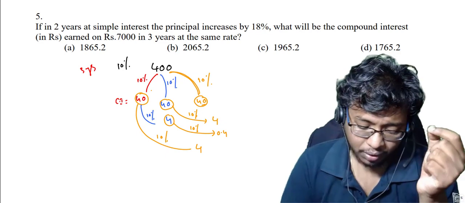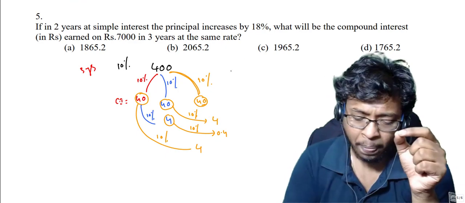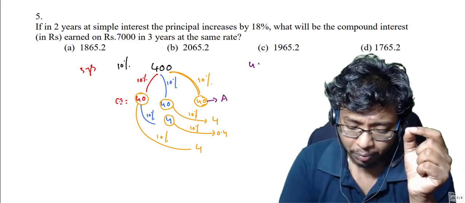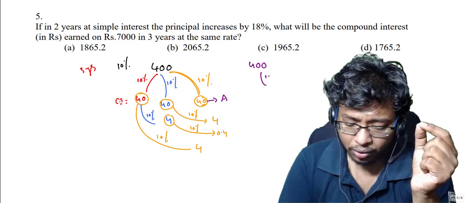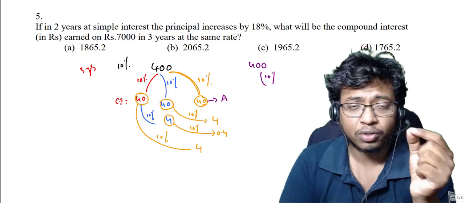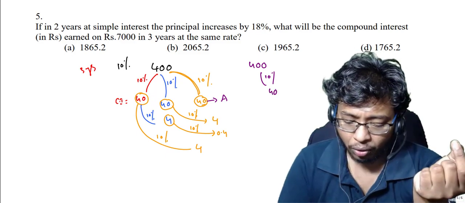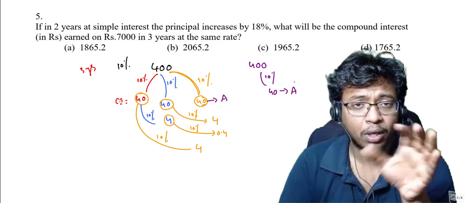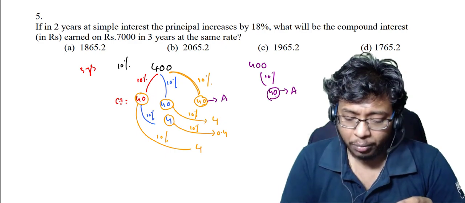Now if you see here, for your convenience I will mark them. I will mark this one as A. A means what? Suppose my principal is there, and on my principal I am calculating the interest at 10%. Whatever interest I got, that will be 40. So at the first level I will mark this as A. Now the second level means interest on my previous interest.